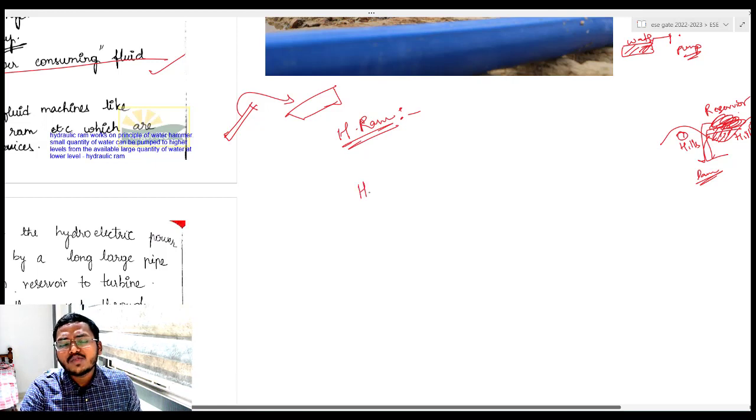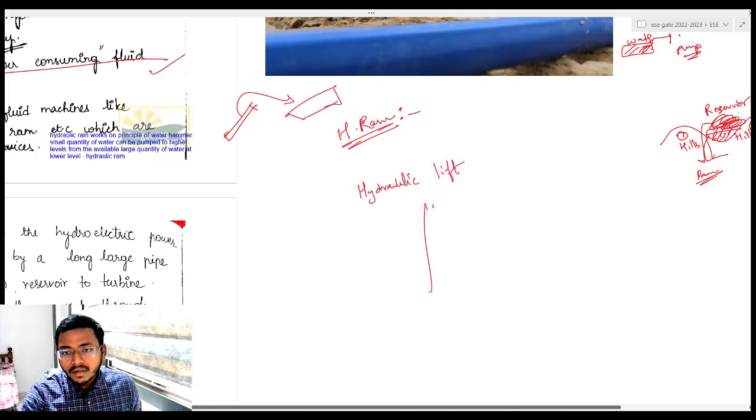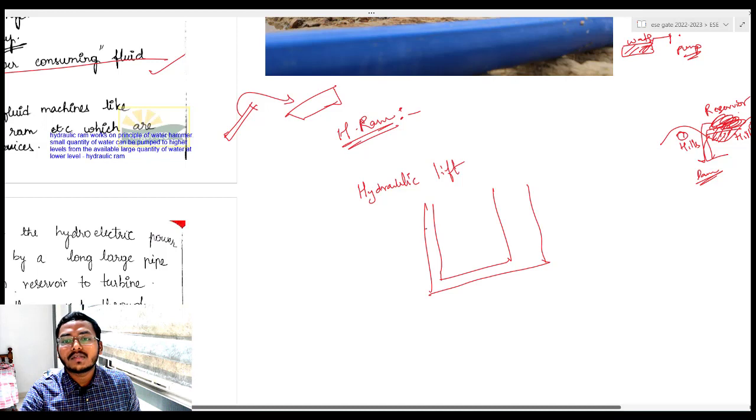See, in fluid mechanics we have studied one concept which is the hydraulic lift. Do you remember what a hydraulic lift is? Let us say there are two water columns. Obviously this P1 will be equal to P2, agreed or not?